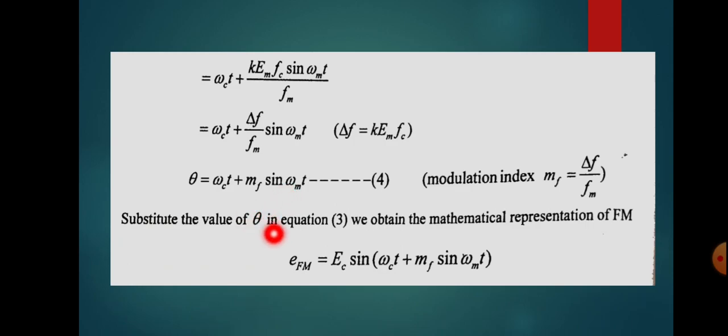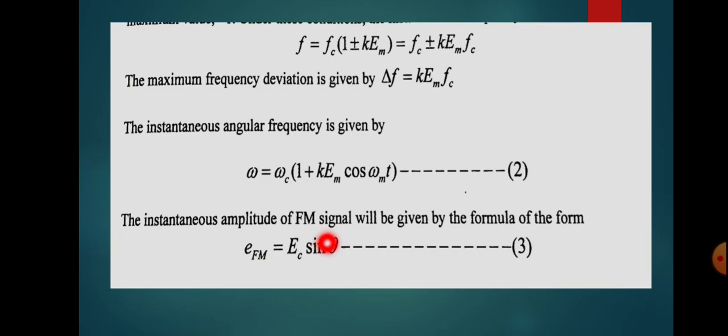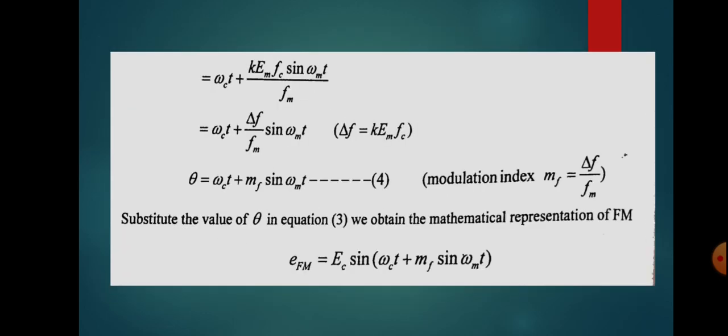So we can write the equation for EFM. We have the equation EFM equal to Ec into sin theta. Now that we have the value of theta, we can substitute it in this equation. So we will get EFM equal to Ec into sin of, instead of theta, omega c t plus mf into sin omega m t. So this is the instantaneous value of the FM wave. This is a very important equation.